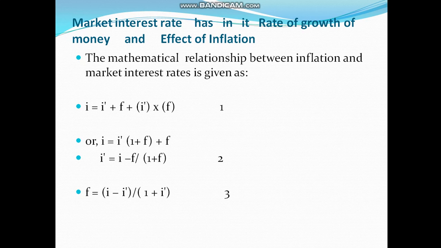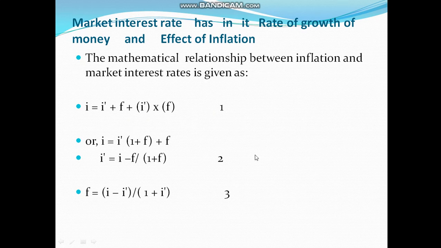The mathematical relationship is given as: market interest rate equals real interest rate plus inflation rate plus the product of the real interest rate and the inflation rate. So this is the generalized equation of these three types of interest rate and their relationship.